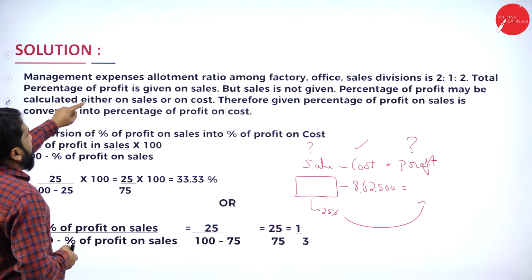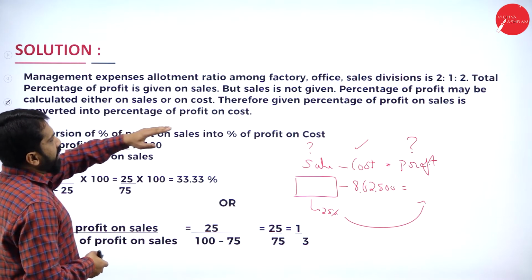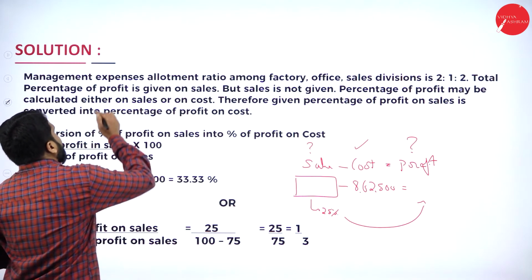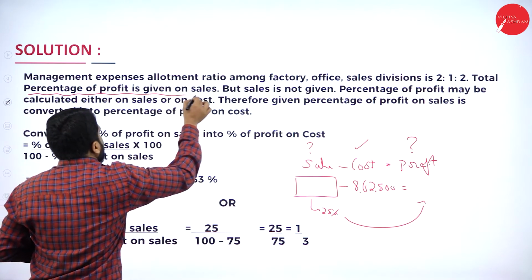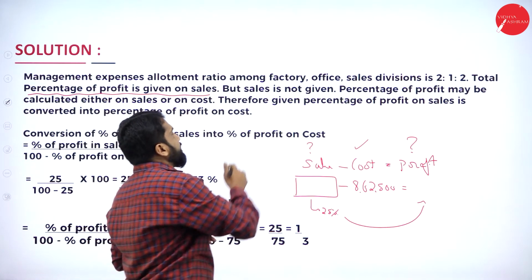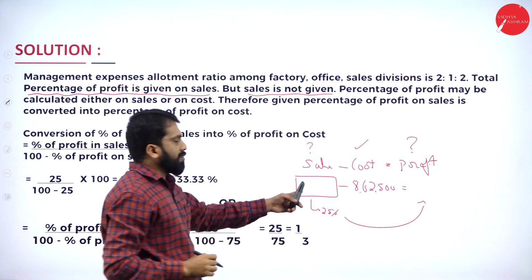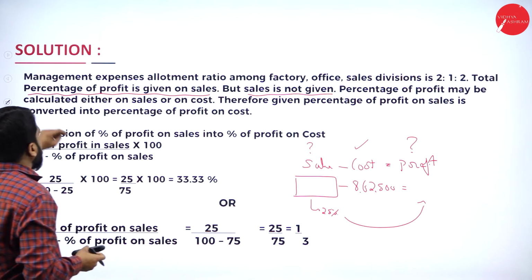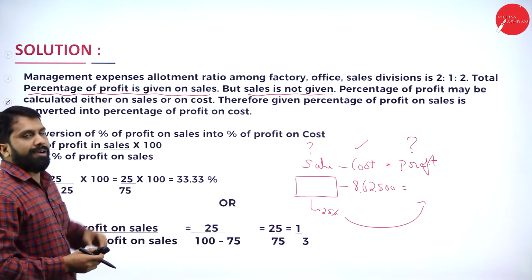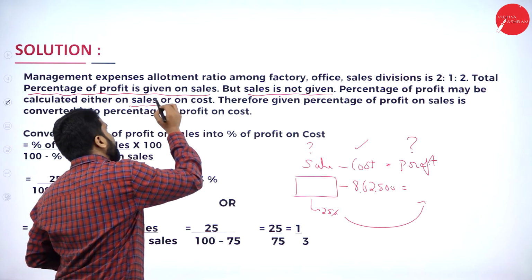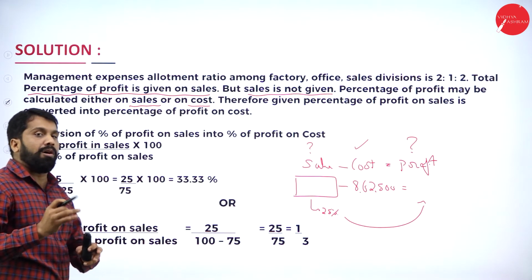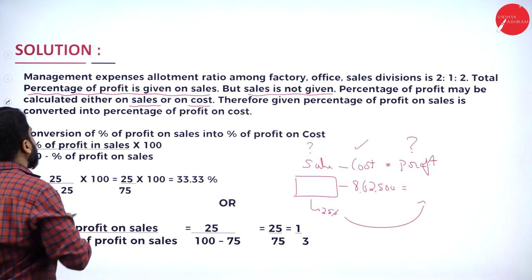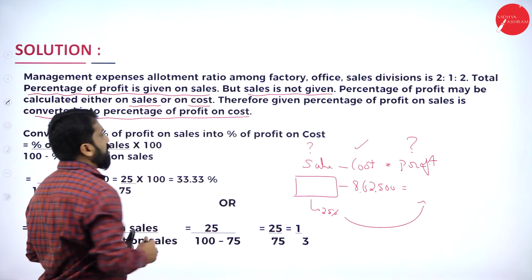Now, management expenses allotment ratio among factory, that is done already. Percentage of profit given on sales. But sales is not given. As I told you, sales is not given. Percentage of profit may be calculated either on sales or on cost. You can calculate on sales also. You can calculate on cost also. Now, therefore, given percentage of profit on sales is converted into percentage of profit on cost.